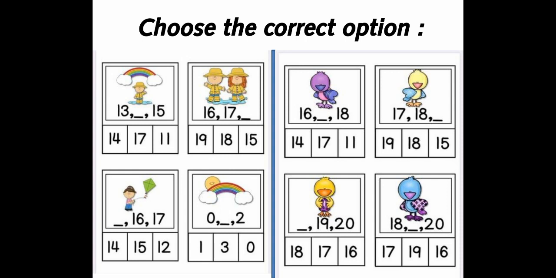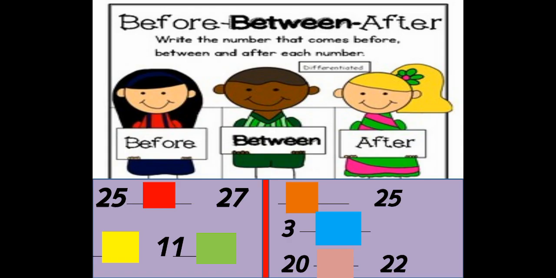So in this way, you will solve all these numbers, or you are going to choose the correct options and put them in the blank lines. Okay, now we are going to guess which numbers are going to come before, between and after the other numbers. As you can see, there's number 25 and the blank box, and then there's number 27. So which is that number which comes in between 25 and 27? That is number 26. Good. Like 25, 26 and then 27.